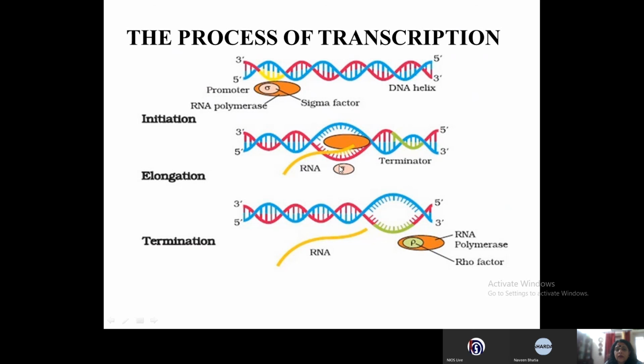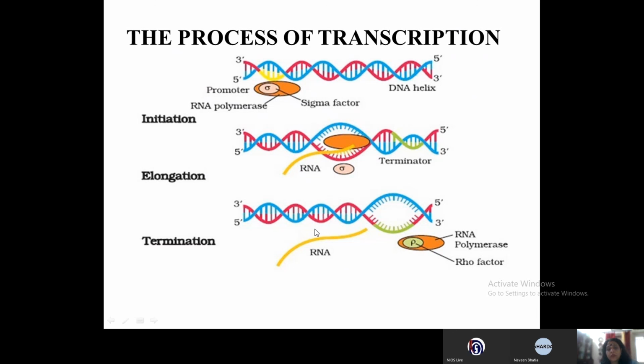Now this bubble is also formed due to RNA polymerase. Now you see elongation. For elongation, RNA polymerase does not need the sigma factor. So you can see the sigma factor is separated and RNA polymerase goes ahead with the elongation process. It keeps adding the ribonucleotides and the RNA is being formed.